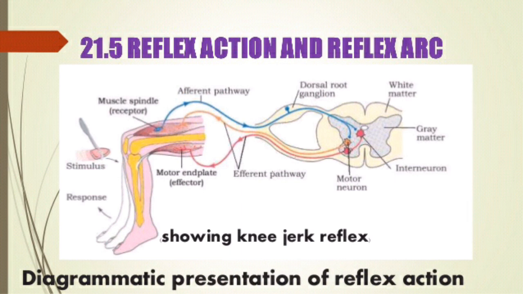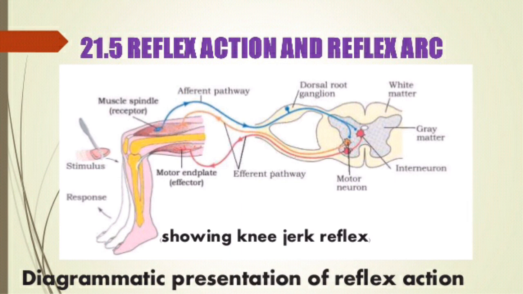In reflex action, two types of nerves are there, afferent and efferent. Afferent collects the information from any organs and that is sent to the spinal cord, and from there only the motor neuron carries the information for any action.